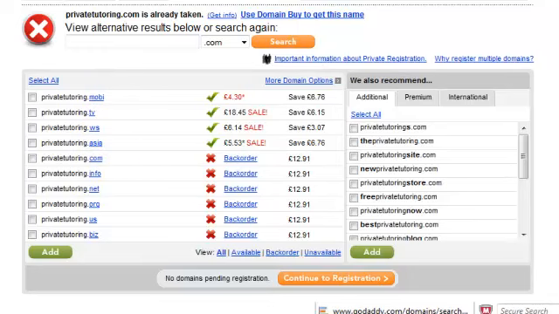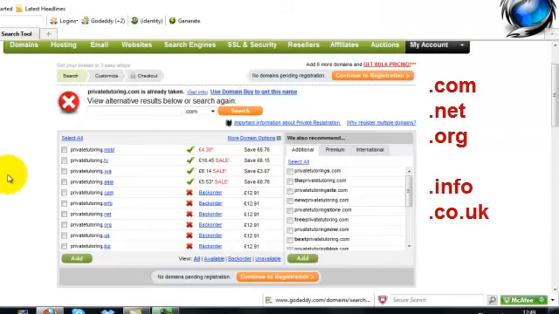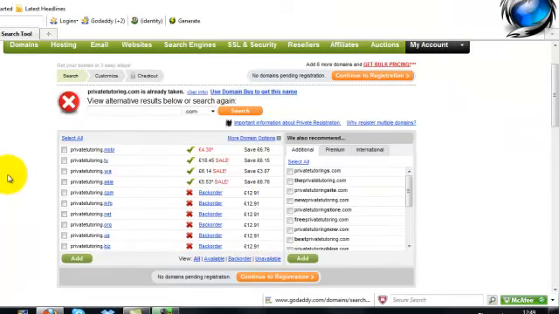Now ideally you want to go for a domain name that ends with one of the top level domains, and this is .com, .net and .org, possibly .info and .co.uk if you're in the UK. Those are the ones you need to aim for.